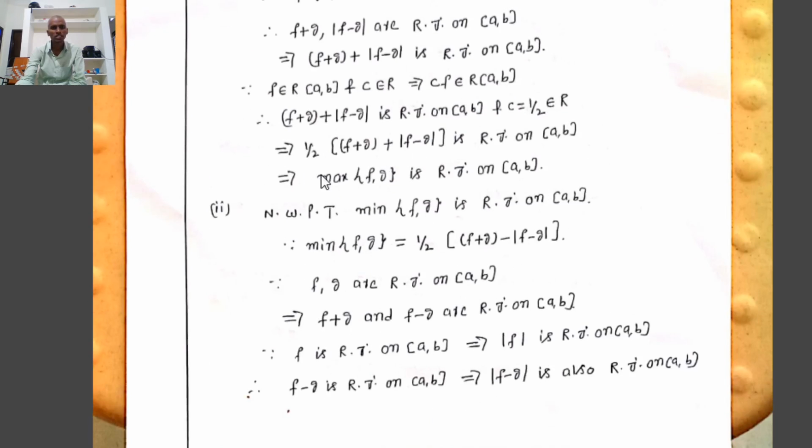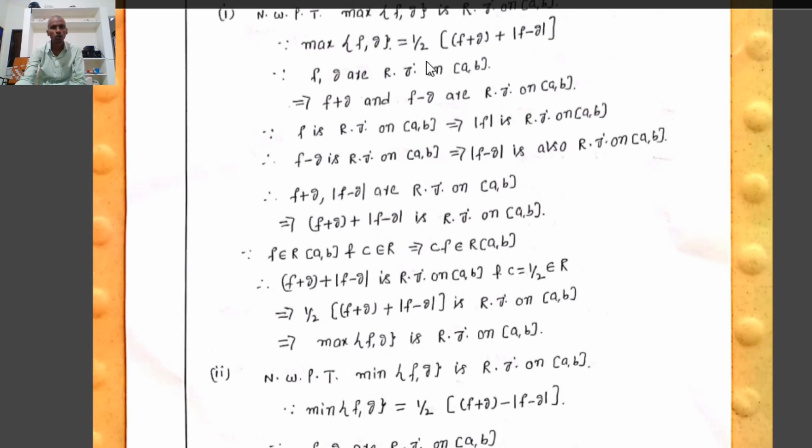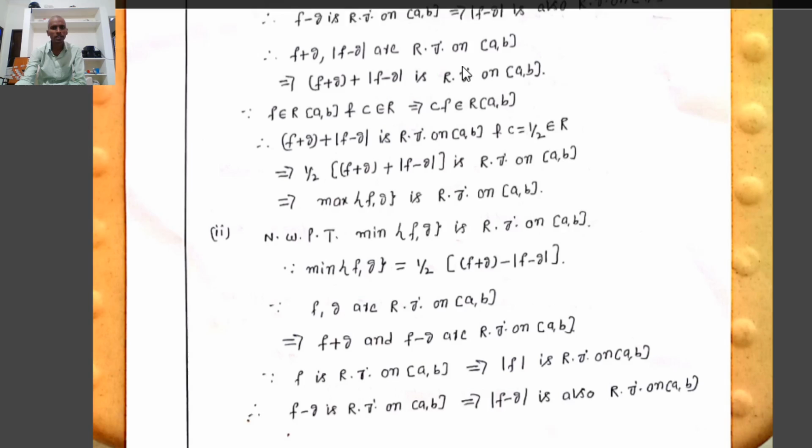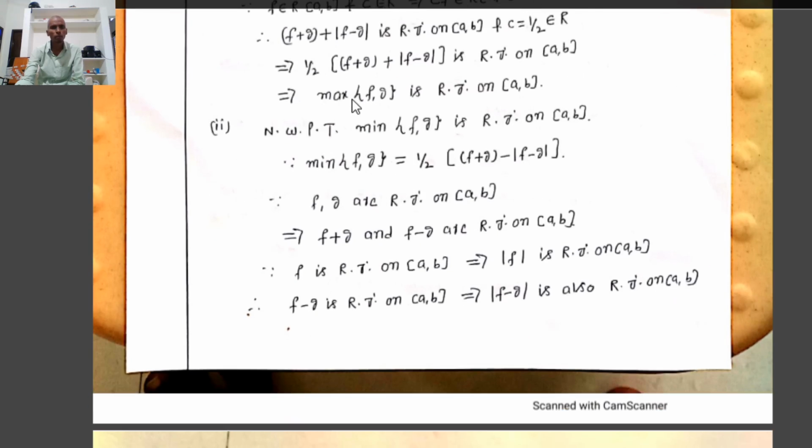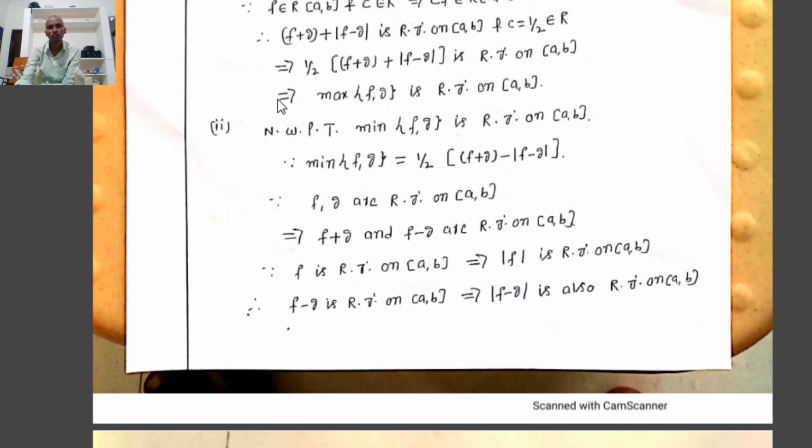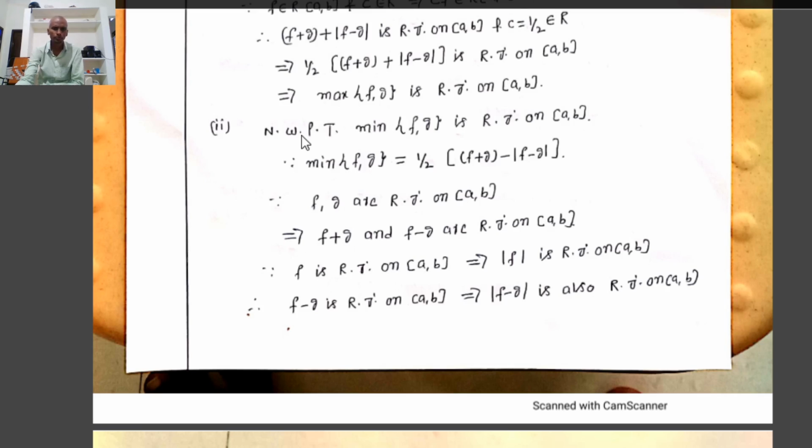Therefore, that implies, since we already know that 1 by 2 (f plus g) plus mod (f minus g), which equals the maximum of f comma g, is Riemann integrable on the closed interval a comma b. Therefore, concluding that f comma g are Riemann integrable on the closed interval a comma b implies the maximum of f comma g is Riemann integrable on the closed interval a comma b.